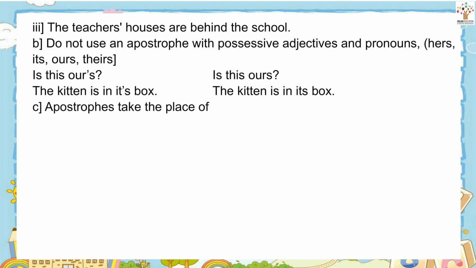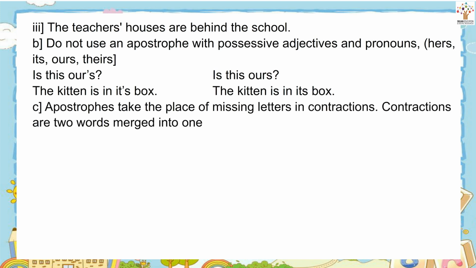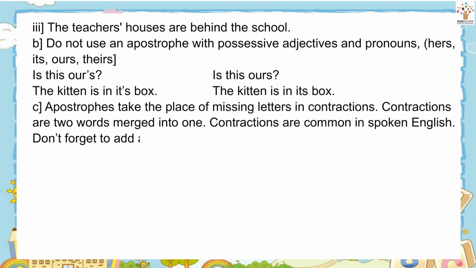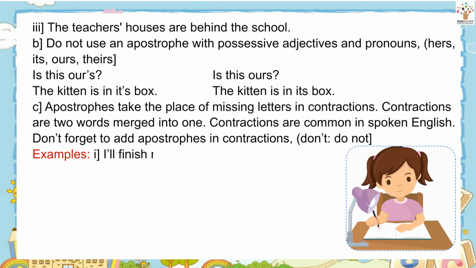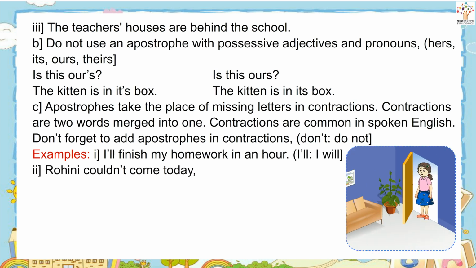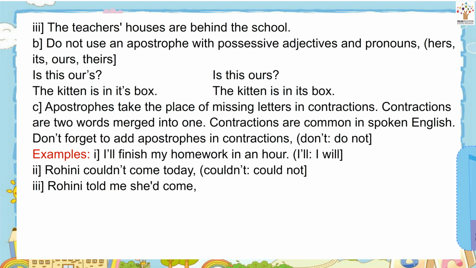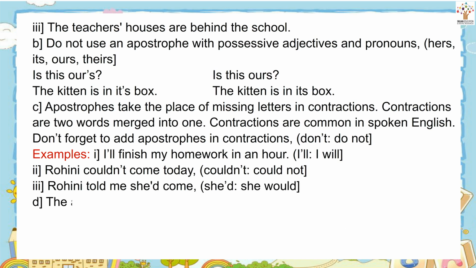Apostrophes take the place of missing letters in contractions. Contractions are two words merged into one. Contractions are common in spoken English. Don't forget to add apostrophes in contractions. Don't, do not. Examples. I'll finish my homework in an hour. I will. Rohini couldn't come today. Couldn't, could not. Rohini told me she'd come. She would.